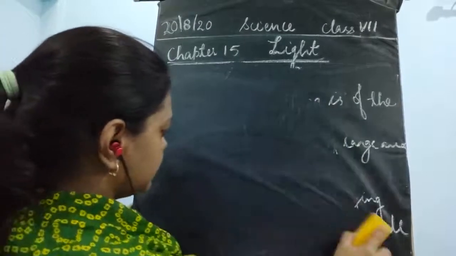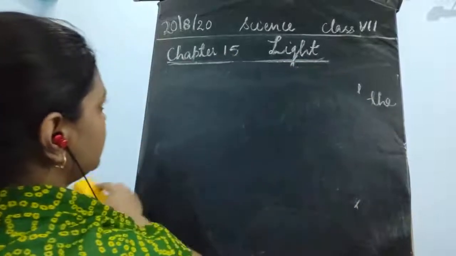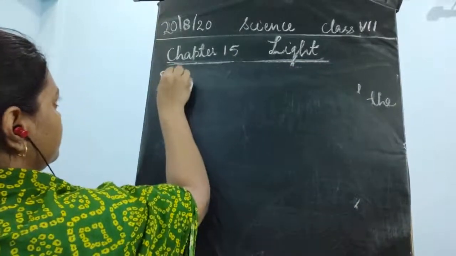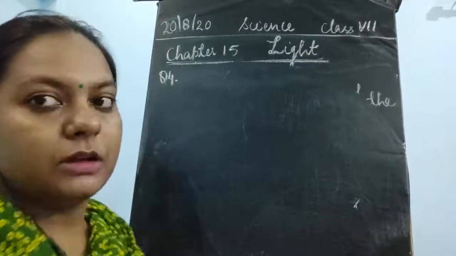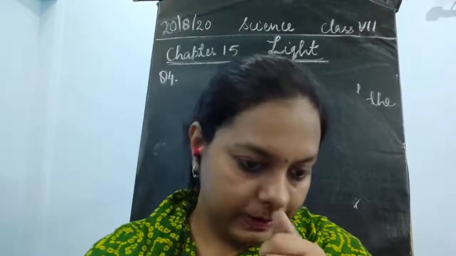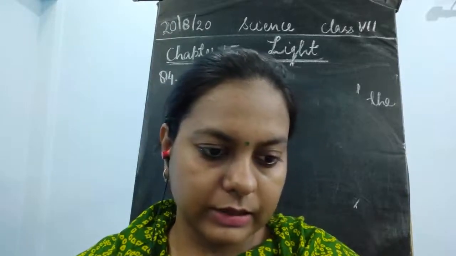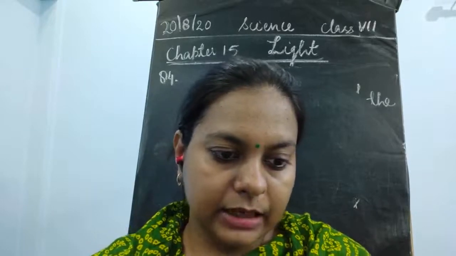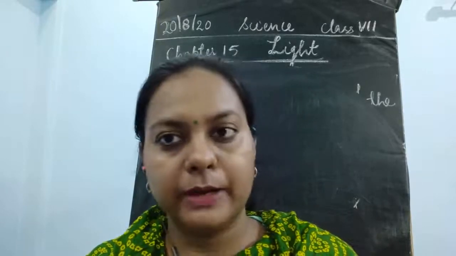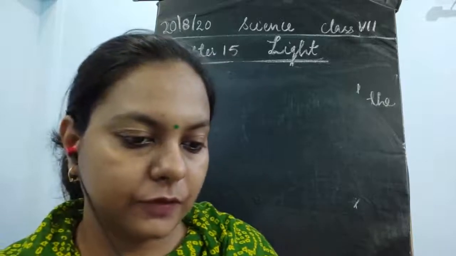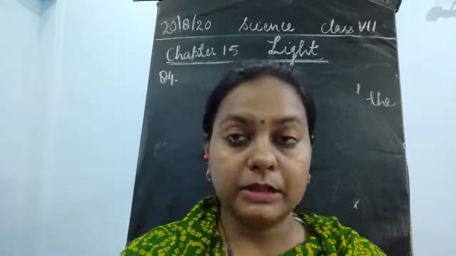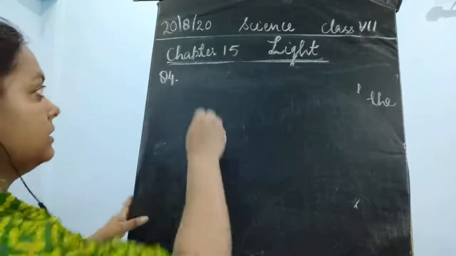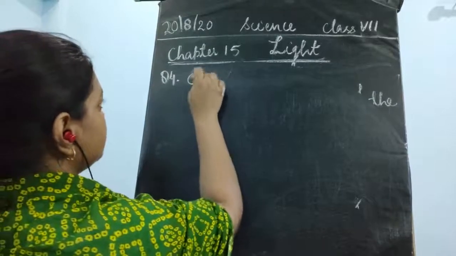The next question is question number 4, children. Now this question is asking to state the characteristics of the image formed by the plane mirror. What are the characteristics of the image formed by the plane mirror? So what would be the answer? The characteristics or the features.